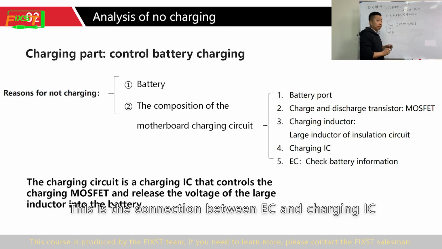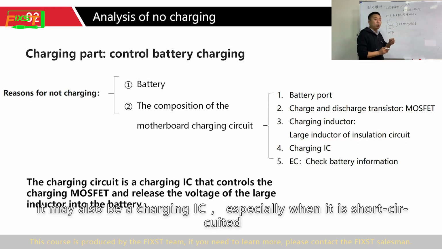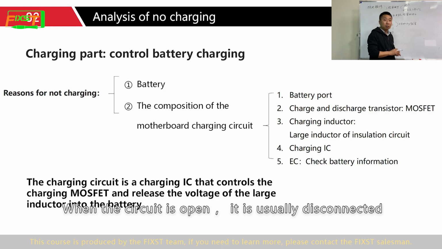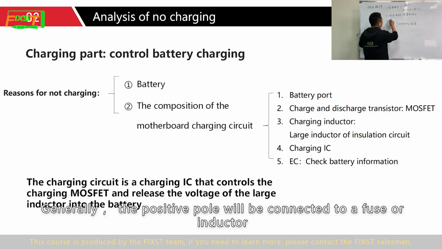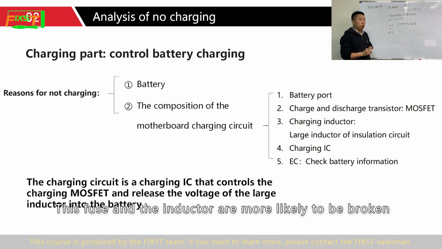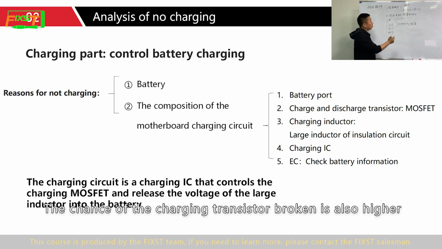This is the connection between EC and charging IC. It may also be a charging IC, especially when it is short-circuited. When the circuit is open, it's usually disconnected. Generally, the positive pole will be connected to the fuse or inductor. These fuse and inductor are more likely to be broken. The chance of the charging transistor being broken is also higher.